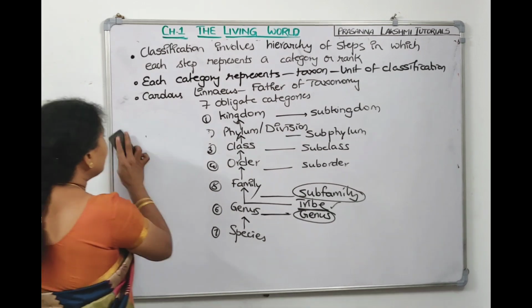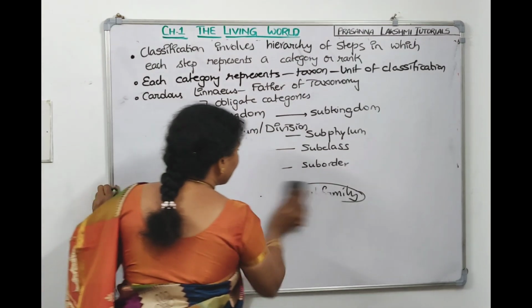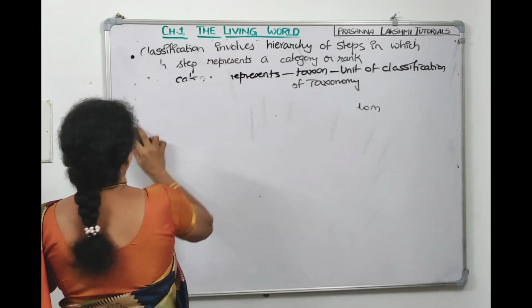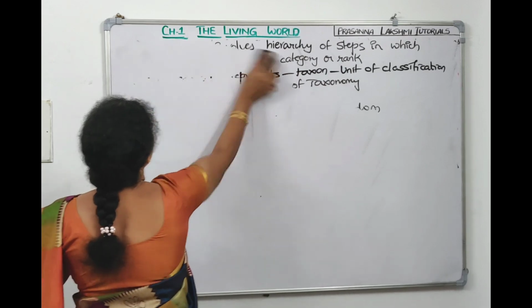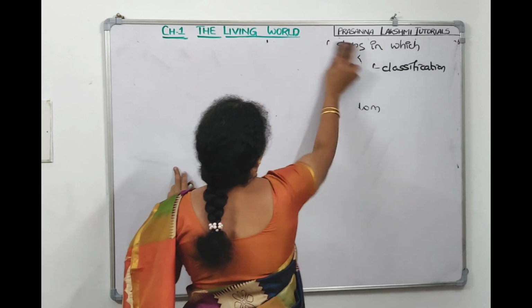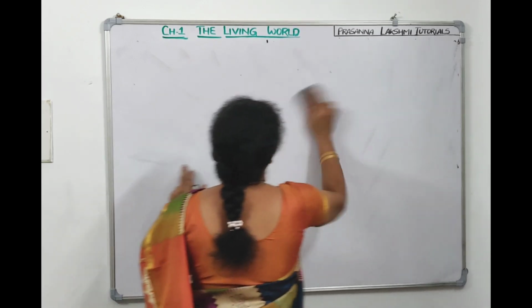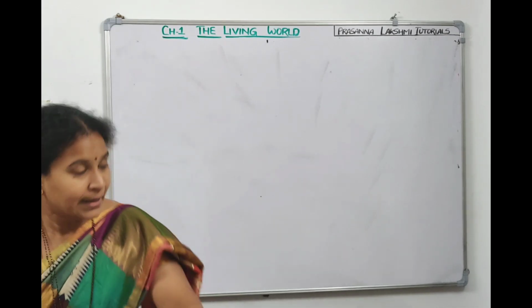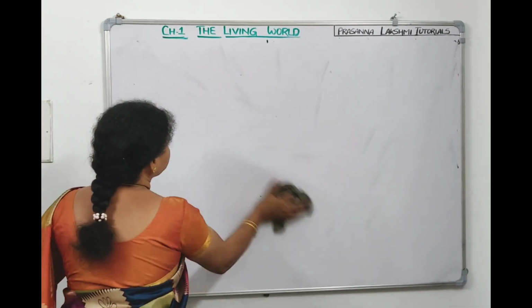Now let us see each taxonomic category. We'll start from the least, that is species. Do you know who coined the term species? John Ray coined the term species. And who gave the biological definition of species? Ernst Mayr has given the biological definition of species.